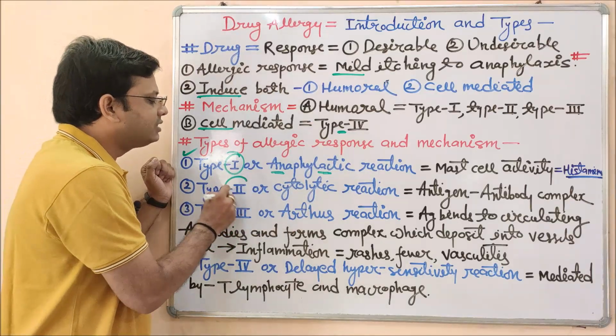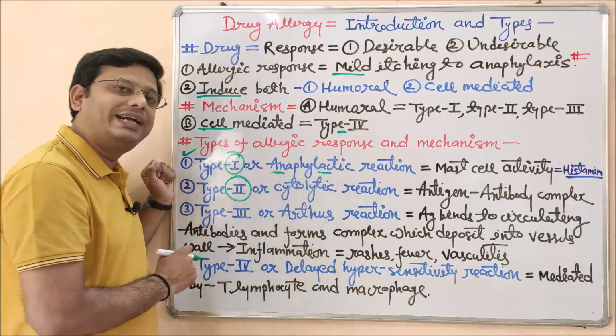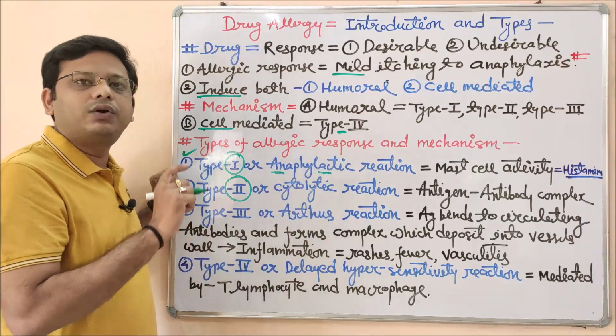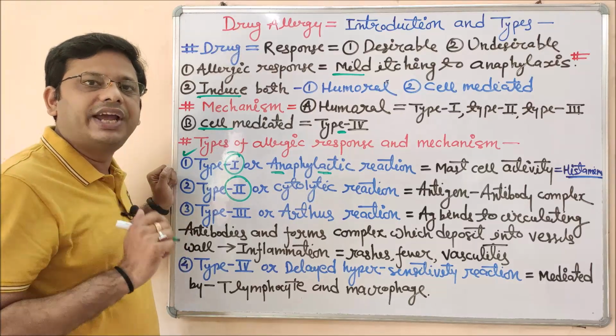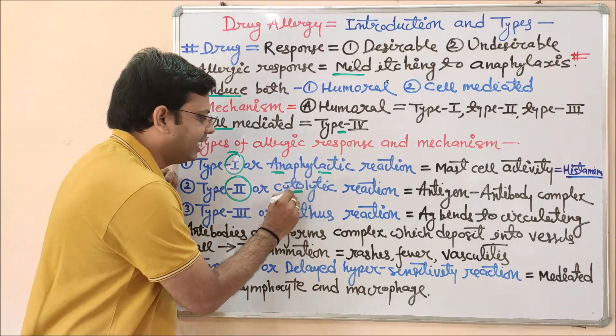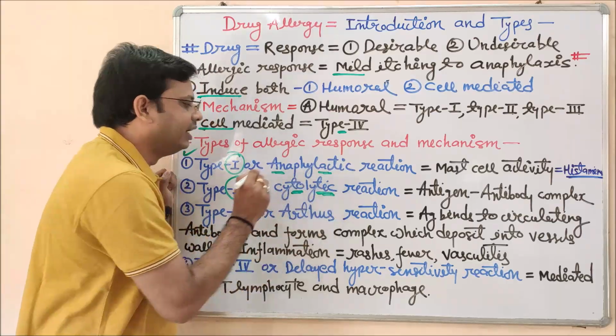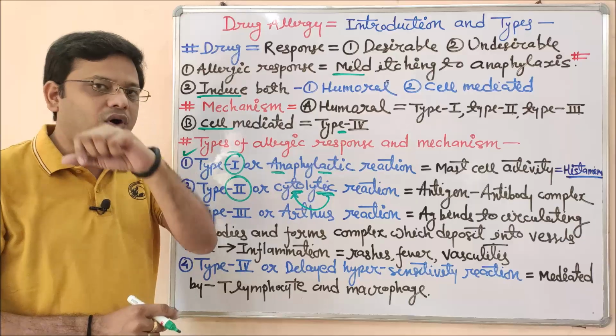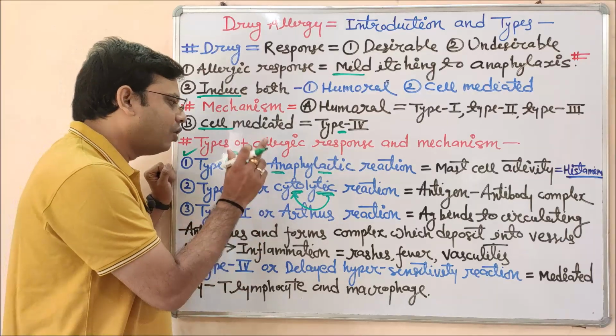So type 2 is also known as a cytolytic reaction. As the name indicates, what is the meaning of cytolytic? This word is made up of two consecutive words: the first one is cyto and the second one is lytic. That means any agent which is lysing the cyto, that means cell. This is called cytolytic, lysis of cell.